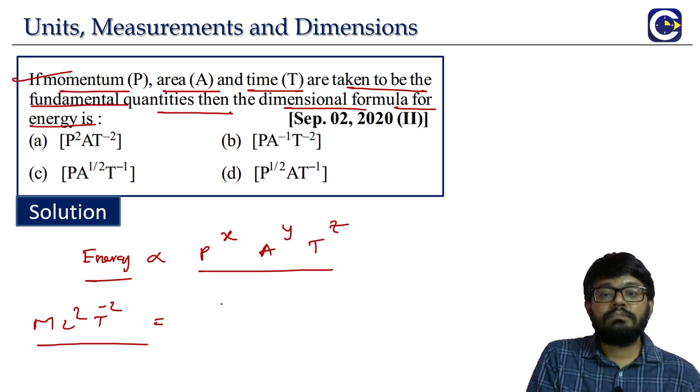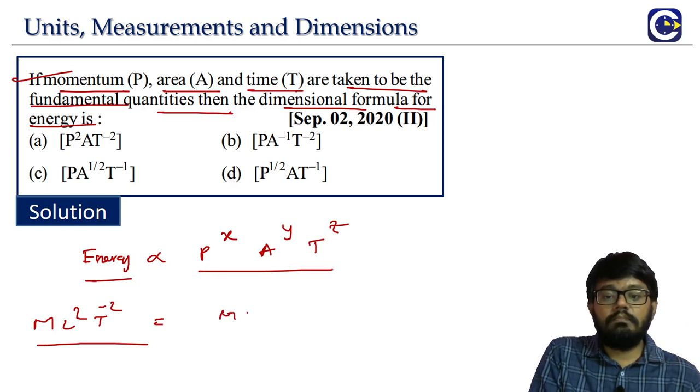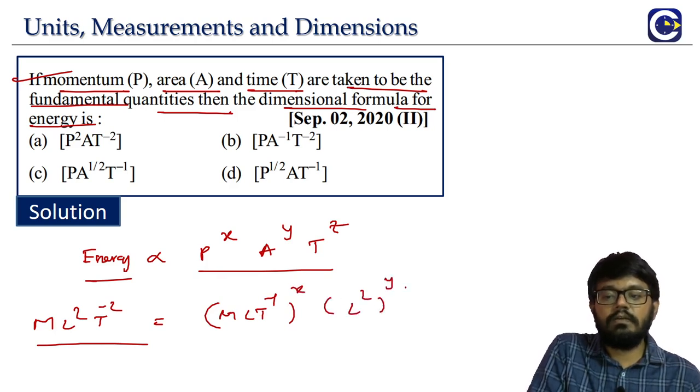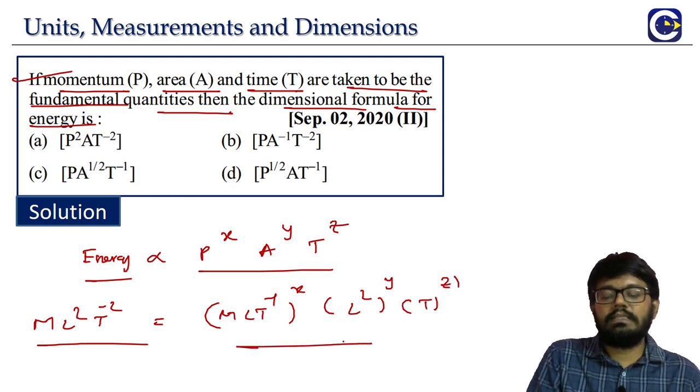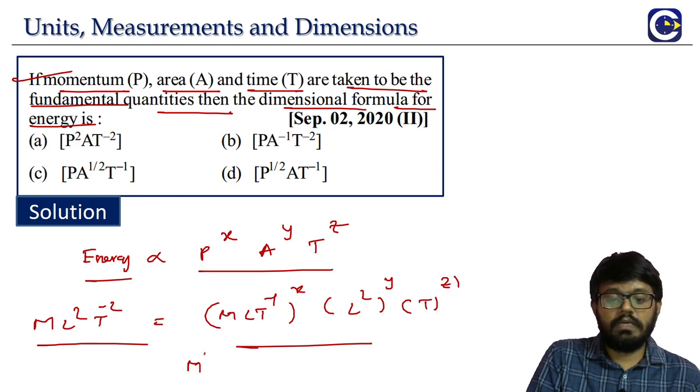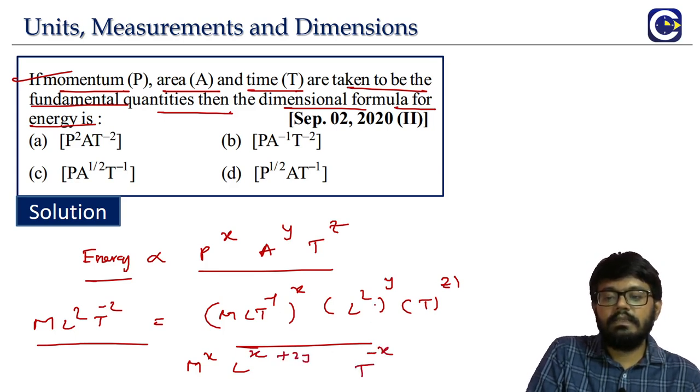Momentum is M L T power minus 1, mass into velocity, power x. Area means L square power y. T is T only, right? So what is the next step? Aggregate the powers of m. Here only 1. This is M power x. L is here L power x. This is L power 2y. T, look at it, T power minus x.